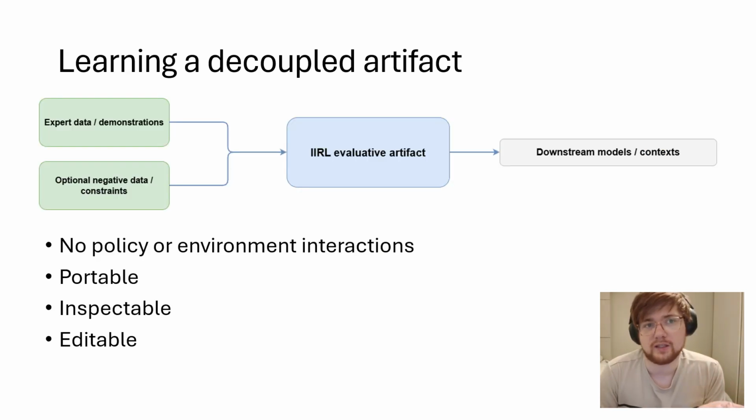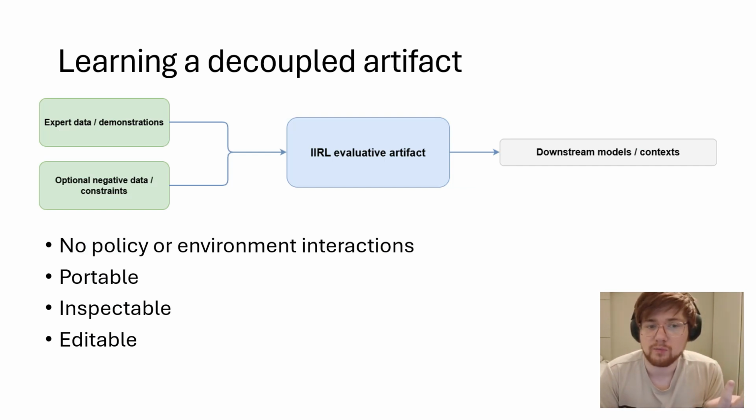So how do we actually get an artifact like this? That is where we introduce interactionless inverse reinforcement learning. Instead of using a policy to learn how to create these evaluation artifacts, we take expert data and optionally some negative data or constraints, and we use this to construct an evaluation artifact from the data itself. We don't use any policy or environment interactions at all.